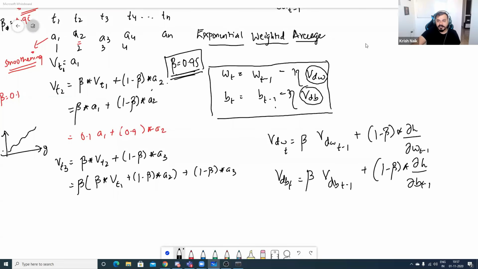Okay. So let me just write down the algorithm also for you. Initially, VDB will be initialized to 0. Yes, beta 0.95 gives more weight towards the previous weight itself. Yes, SGD with momentum is a separate optimizer. Too much math, do you need to remember? No. Again, I'm telling you, with respect to interview questions, you just have to tell that.